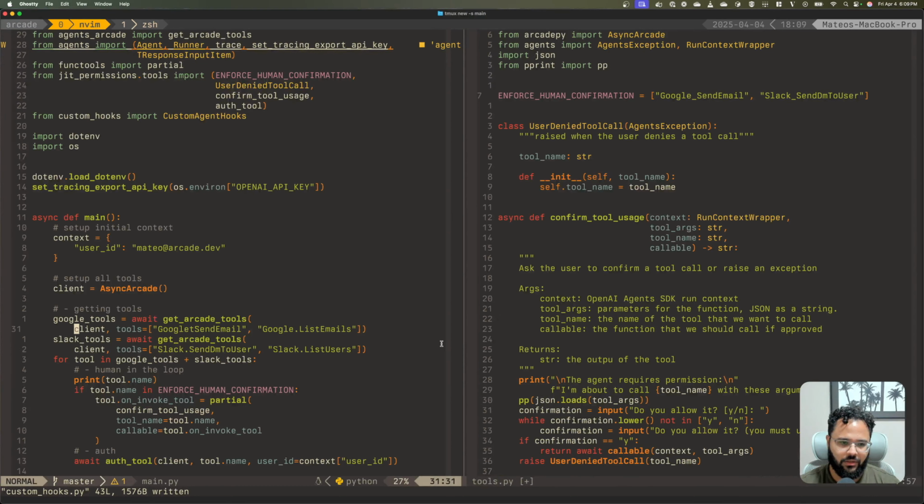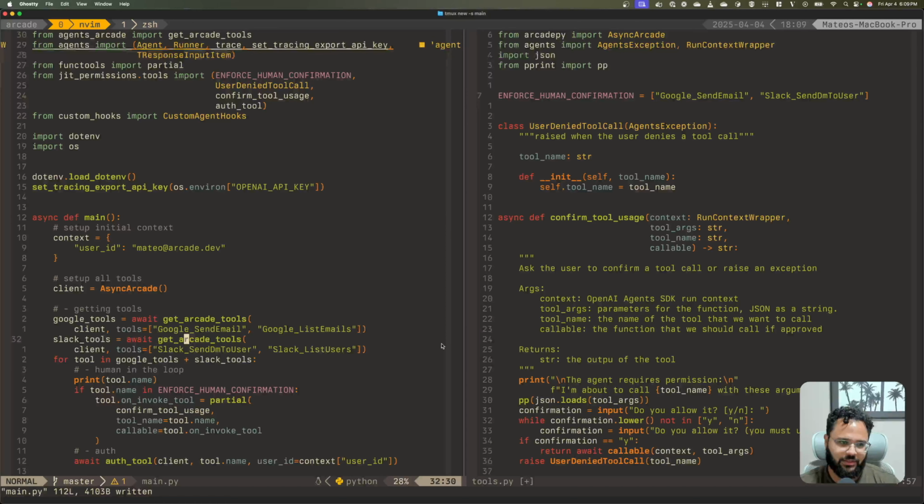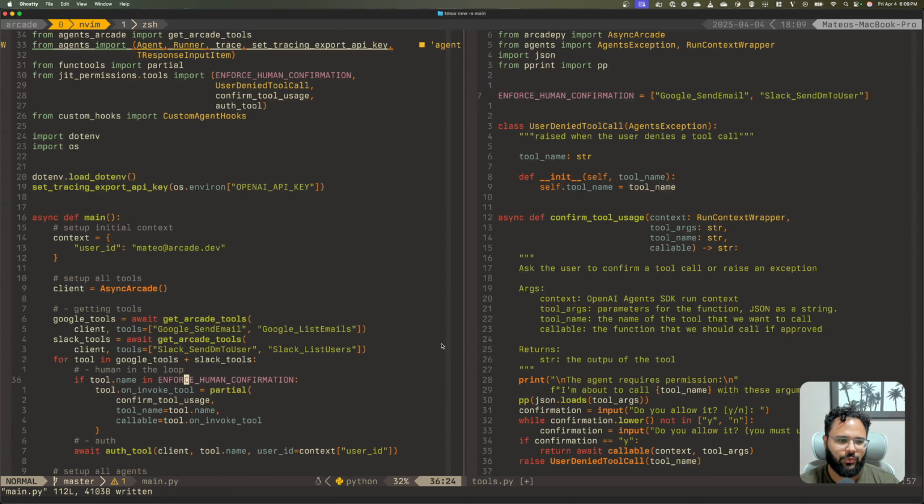Also here, oops, underscore. So now we should be all good, and we should also have some tracing, right? Let me just get rid of that print statement. Oh, I need to actually save that, otherwise it's not going to work.